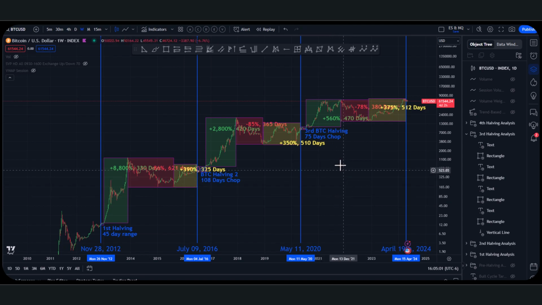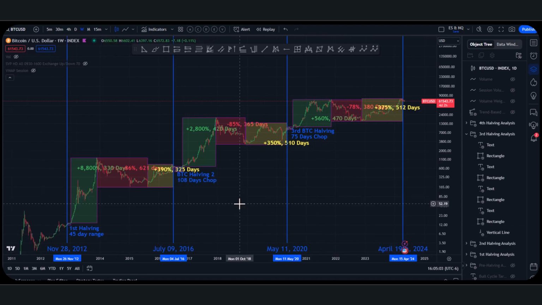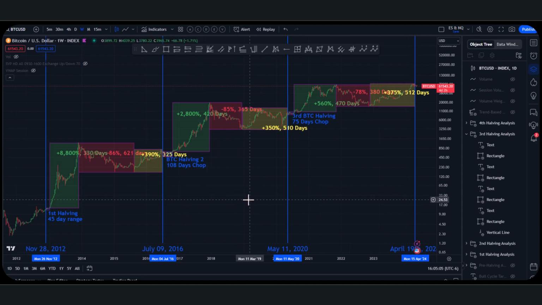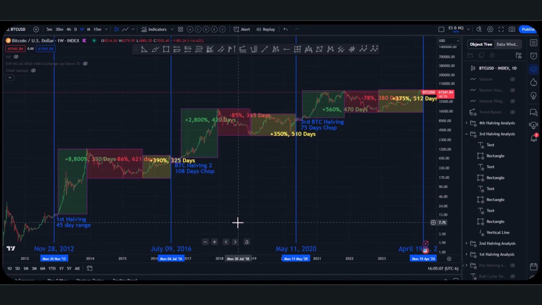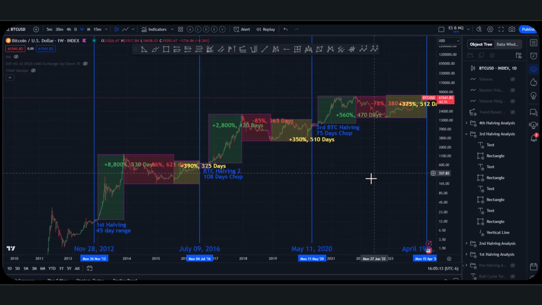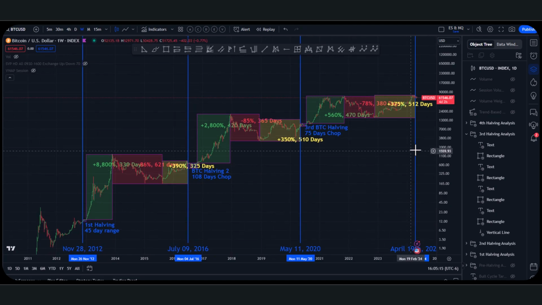Really what it is, is less volatility, which is totally normal. When an asset has more volume and becomes more regulated, you're going to see less volatility. And even though a lot of people have been in the space for a while, Bitcoin's still a very early asset. It's still considered by traditional finance to be extremely volatile.